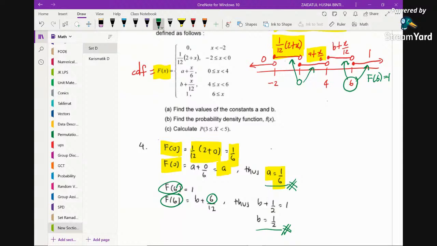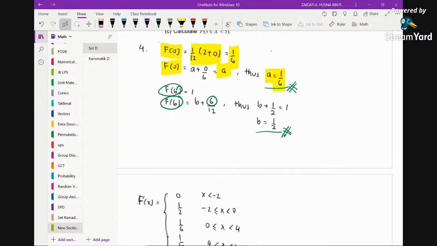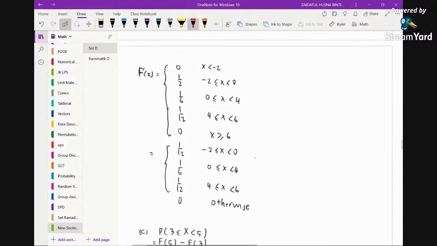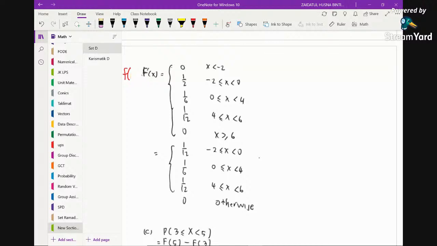Okay, so this is basically how we find the values of unknowns if we are given the CDF. Now the question says find the probability density function fx. Finding the PDF is just by differentiating the CDF, right? So you can see that this is your PDF. So fx is simply found by differentiating the CDF. Okay, so this is your fx.